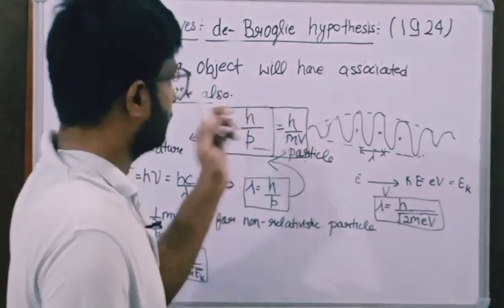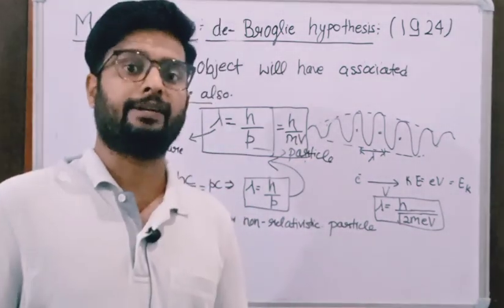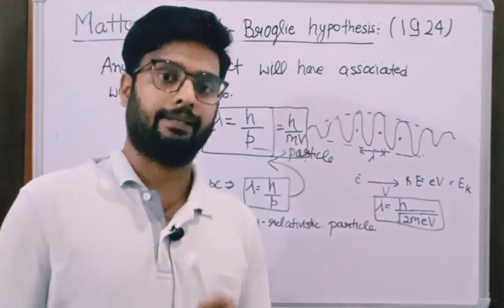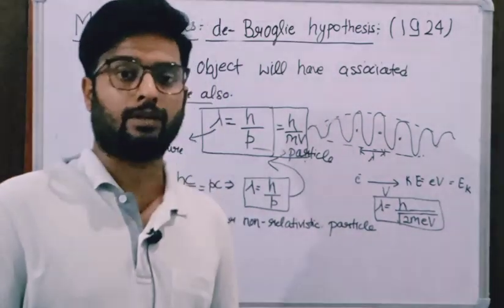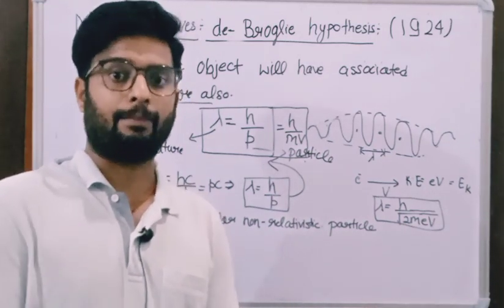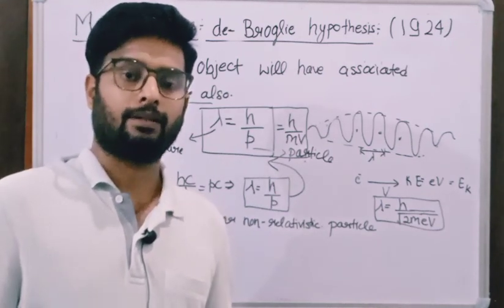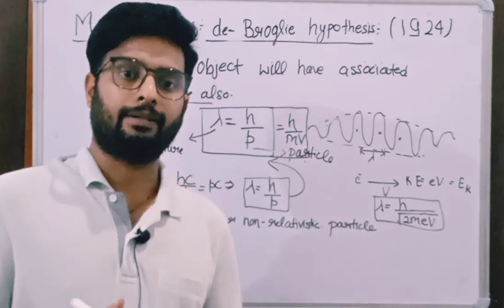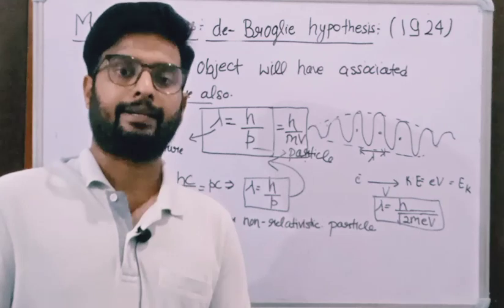But after this de Broglie hypothesis, it was considered that the electron should also display wave nature, and that wave nature of the electron was confirmed in 1927 by the scientists Davisson and Germer. They confirmed that the electron has wave nature also, because in their experiment they found that the electron was diffracted through a nickel crystal.